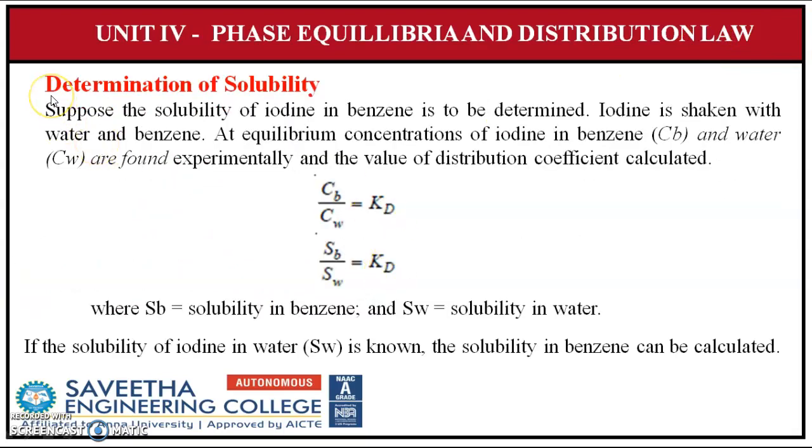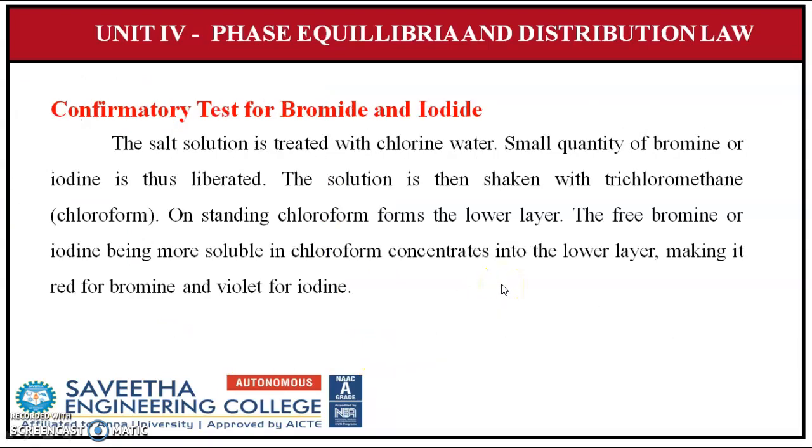The next is determination of solubility. So we already know Sb by Sw, that is the solubility in benzene divided by the solubility in water, is equal to Kd. Suppose the solubility of iodine in benzene is to be determined. The iodine is shaken with water and benzene. At equilibrium, concentrations of iodine in benzene and water are found experimentally and the value of the distribution coefficient is calculated. If the solubility of iodine in water is known, the solubility in benzene can be calculated easily.